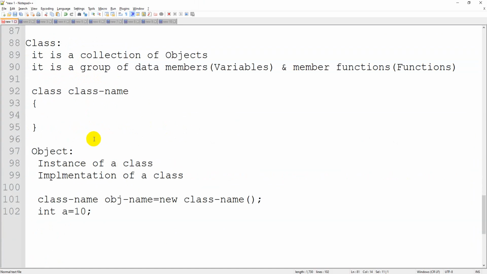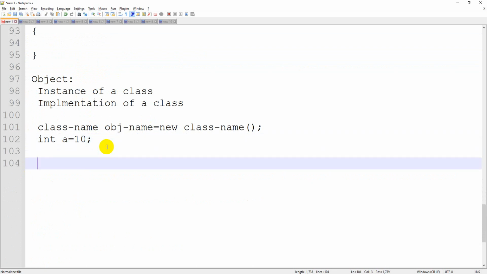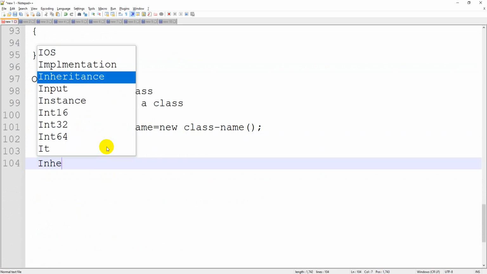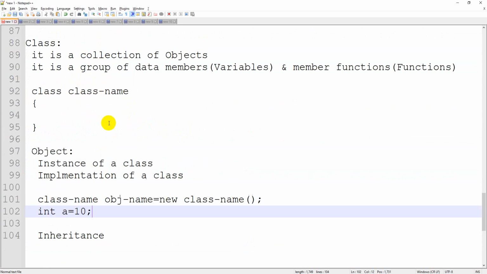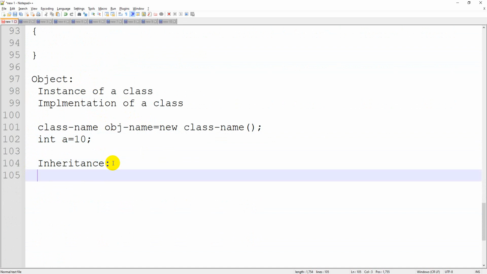Okay. The next topic, which is completely designed for reusability, is what is called inheritance. So guys, this inheritance. Inheritance is nothing but getting some of the properties from one class to another class. People define it in real time scenarios like this: acquiring the properties from one class to another class. The class which is giving the permissions is treated as the parent class or base class. The class which is utilizing the permissions is called the child or derived class.